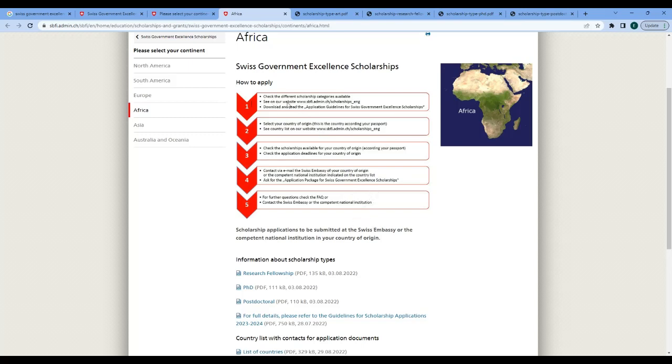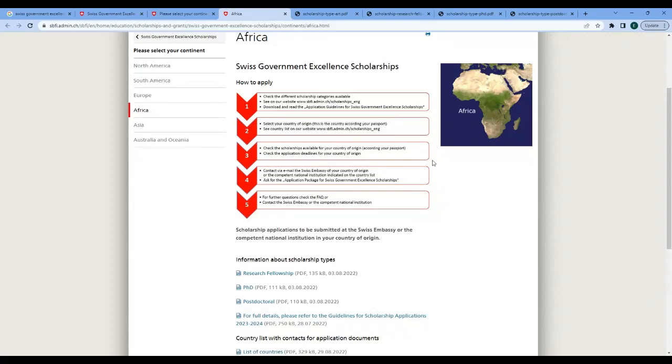You understand that how to apply is similar for all. You check the different scholarship categories available on their website, and then download the application guidelines and read them line by line, word for word, and digest the information to know what is required of you. And then you select your country of origin. As I've said before, this is the country where you hold citizenship, not necessarily the country where you are residing.